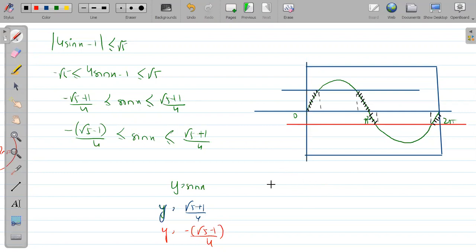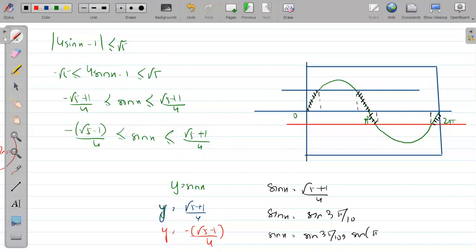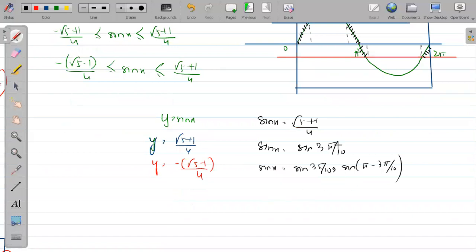कैसे निकालेंगे भाई? देखो इधर देखो, sin x की वैल्यू जो है वो भाई root 5 plus 1 by 4 हो रही है. स्टैंडर्ड वैल्यू 54 डिग्री. If you remember, 54 डिग्री को क्या लिख सकते हैं? pi by 10 is 18 डिग्री, तो 3 pi by 10 again, right? Okay, very good. So which quadrant is required? First quadrant and second quadrant. Second quadrant के लिए क्या करेंगे? This theta. So it can also be written as pi minus theta, because sin pi minus theta is equal to sin theta only. This is equivalent to this. So x equal to 3 pi by 10, 7 pi by 10. Is it not correct? Yes, sir, correct only.